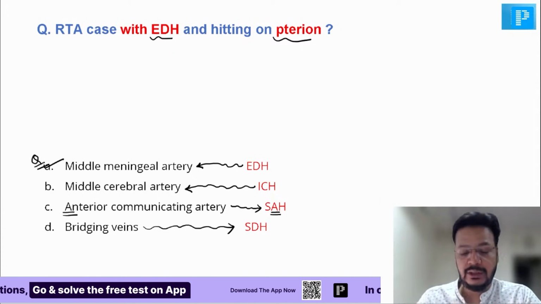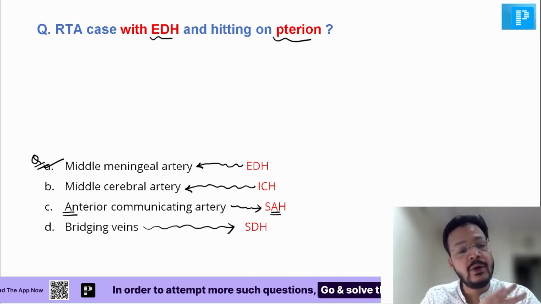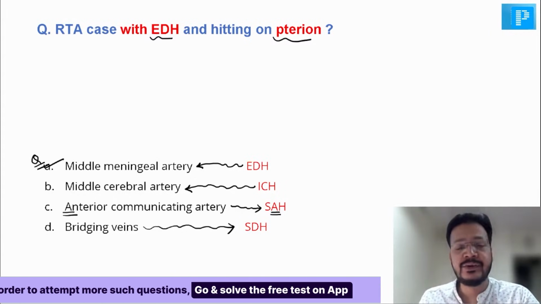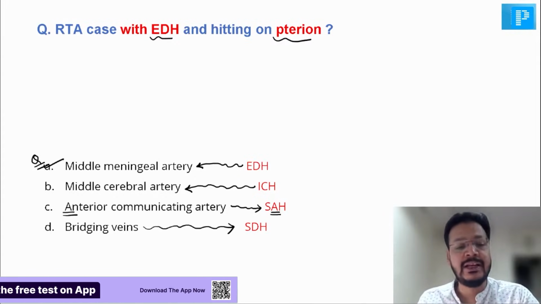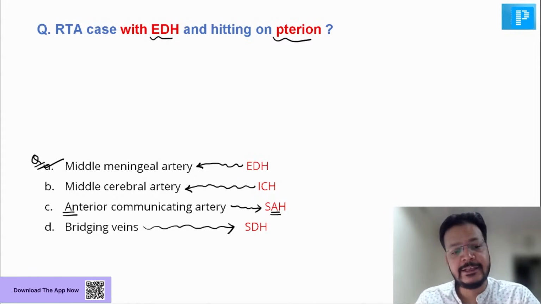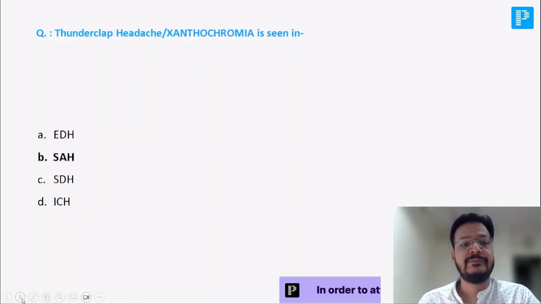I discussed all the other options because you can clear all the options, and you can get any question in your exam and you will clear that one. So here the answer is middle meningeal artery, middle cerebral artery for ICH, anterior communicating artery for SAH. And bridging vein rupture is SDH.